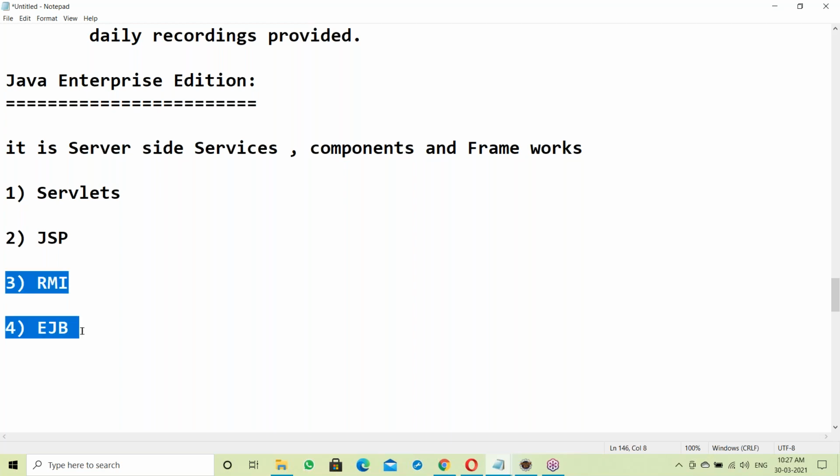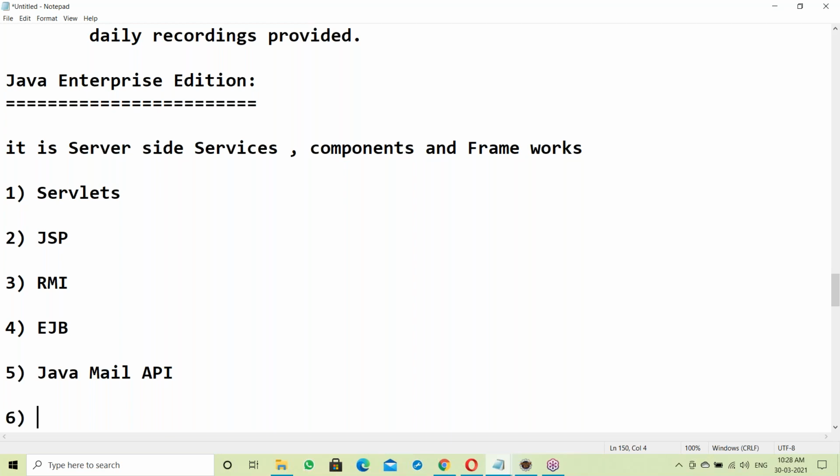Next, Java Mail API, for handling emails. How to handle an emailing system in Java? Java Mail API.